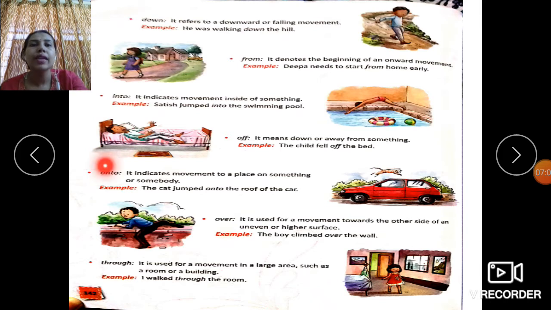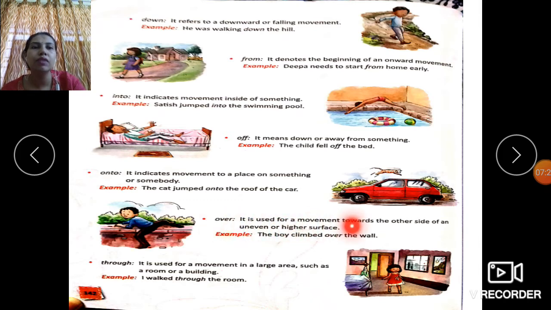Onto indicates movement to a place, on something or somebody. Here, the cat jumped onto the roof of the car. Onto is also used for movement, but unlike into, it does not mean inside something, it means on the surface. So for movement from one surface to another surface, we use onto.